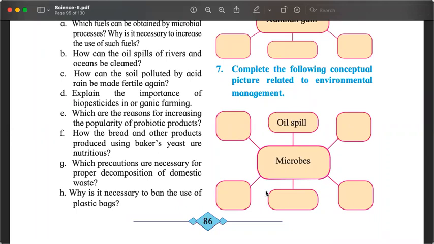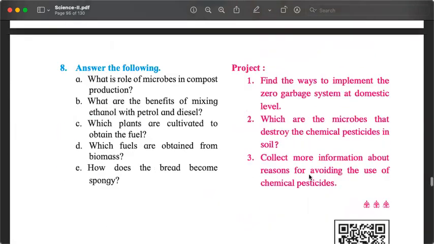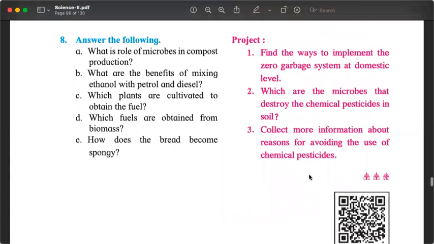Here also, because there is no flow, there is no this comes first, then something else comes, there are no steps here. So here also, if you are not comfortable drawing the diagram, you can write it in points. So 1 is already given, you will write that, and then you will add 1, 2, 3, 4, 5 more points. 6 and 7, very easy. It's clear what needs to be done.